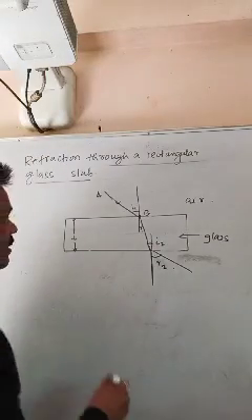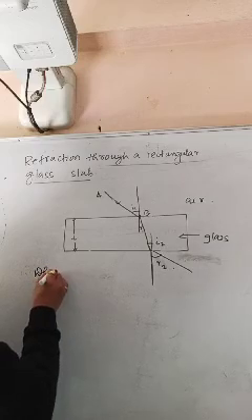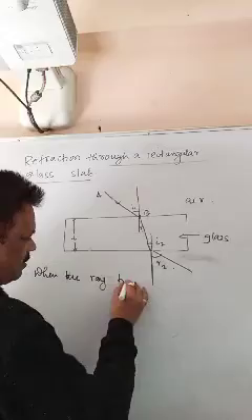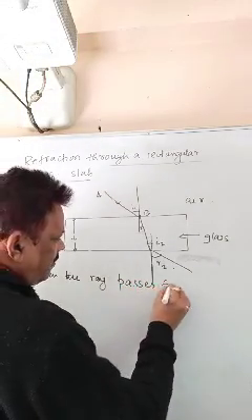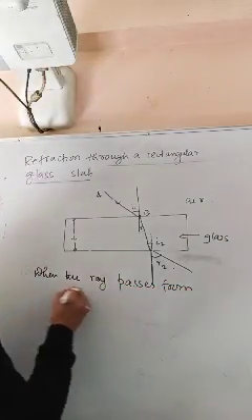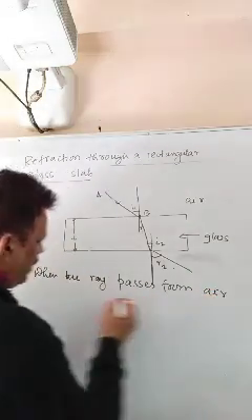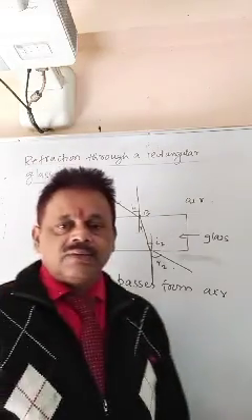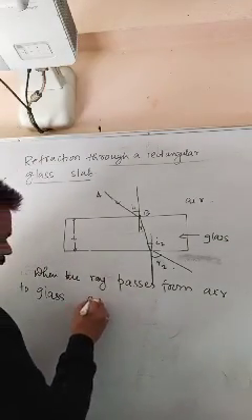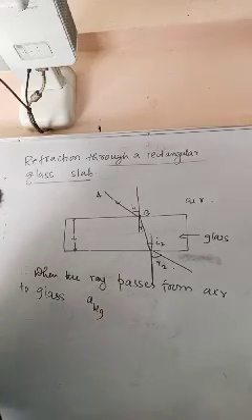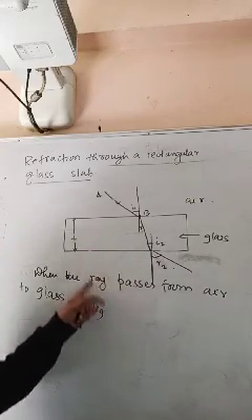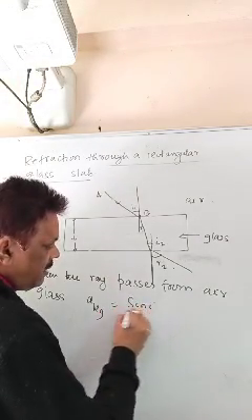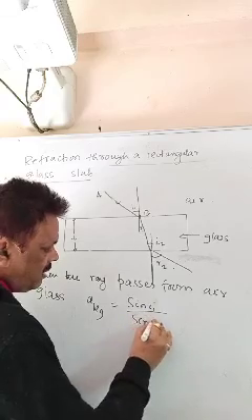So you can say here, when the ray passes from air to glass, Snell's law will tell you what? Air mu glass. Why air mu glass here? Refractive index of glass with respect to air, that is sin I1 by sin R1.